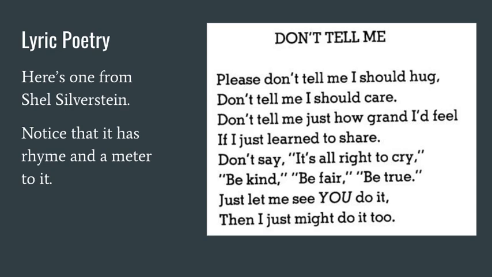And remember that a lyric poem expresses the poet's thoughts and feelings. It's usually written in a regular meter, and it may be written in stanzas, sometimes not. They might also contain alliteration and rhyme, and it's usually written in first person so that it can express the author's feelings and emotions. So here's Don't Tell Me.